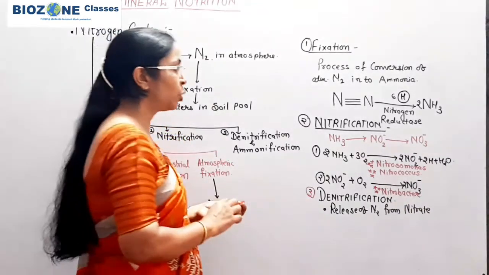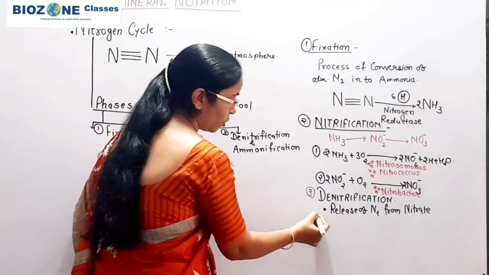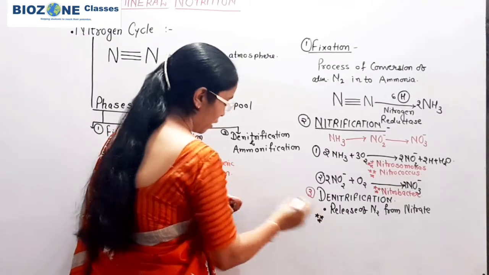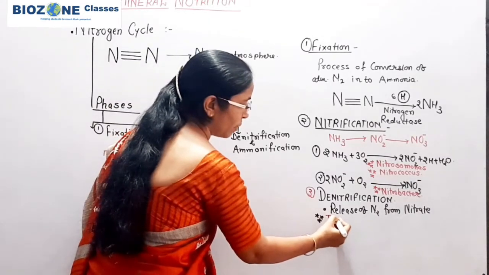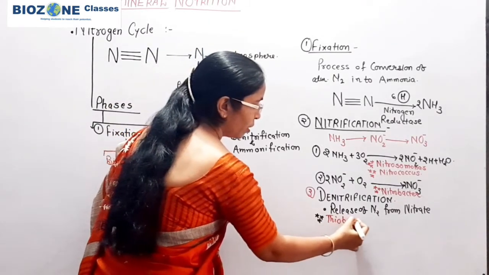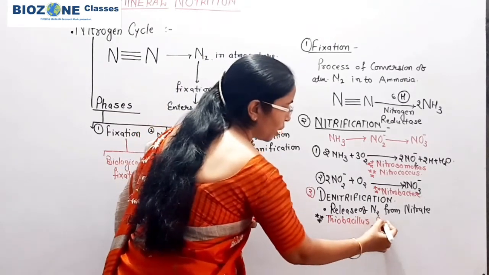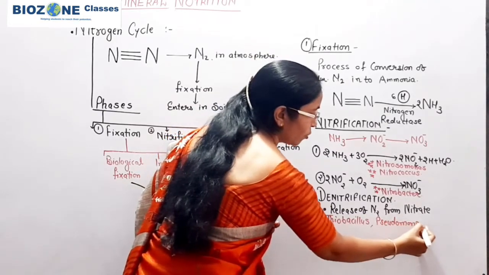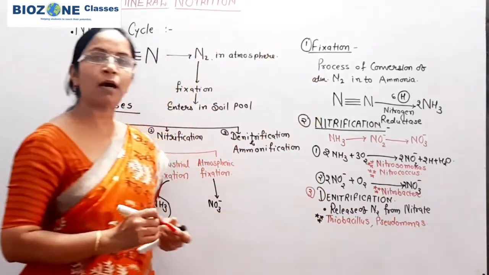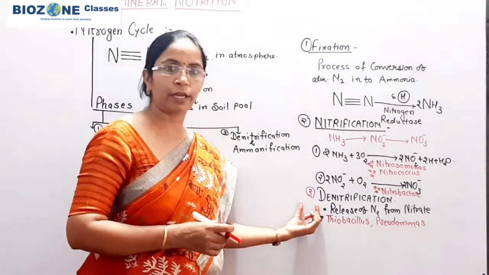Denitrification के लिए two major bacteria are responsible. So again you remember the names of bacteria here. One is Thiobacillus, you remember, because these names are asked in NEET. So Thiobacillus as well as Pseudomonas, you remember. Pseudomonas and Thiobacillus are the two bacteria which predominantly are involved in the process of denitrification.